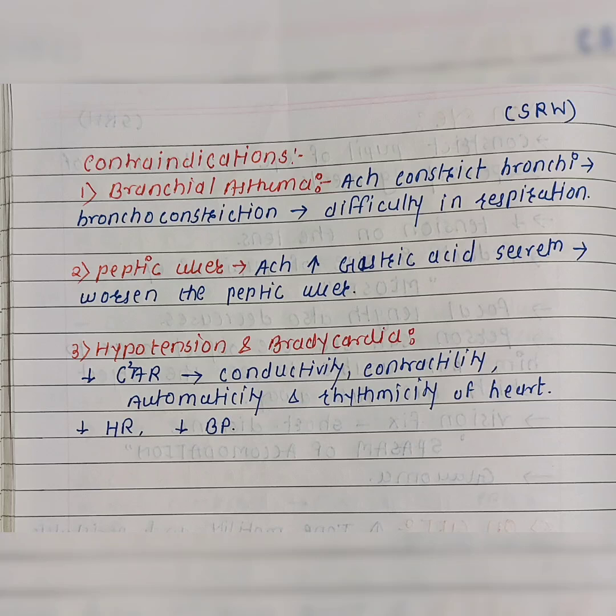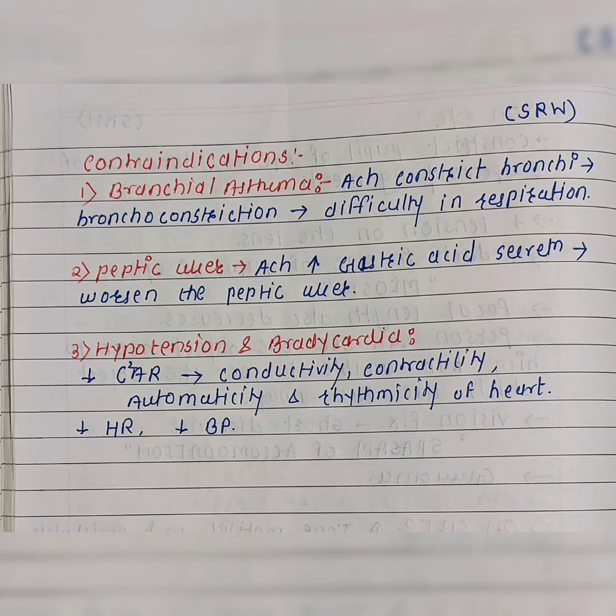The contraindications of acetylcholine. First is bronchial asthma. When acetylcholine combines with the muscarinic receptor of bronchi, it produces constriction of bronchi, which results in bronchoconstriction and produces difficulty in respiration. Hence, it is contraindicated in bronchial asthma. Second is peptic ulcer. As acetylcholine increases gastric acid secretion, it may worsen the peptic ulcer condition.